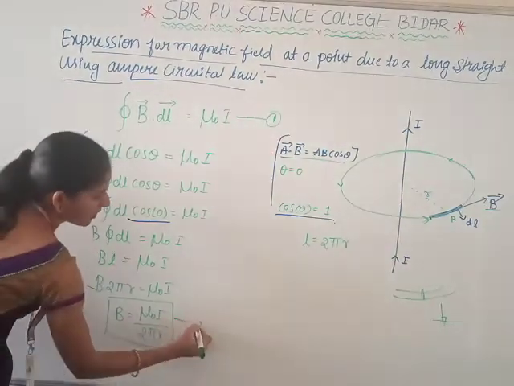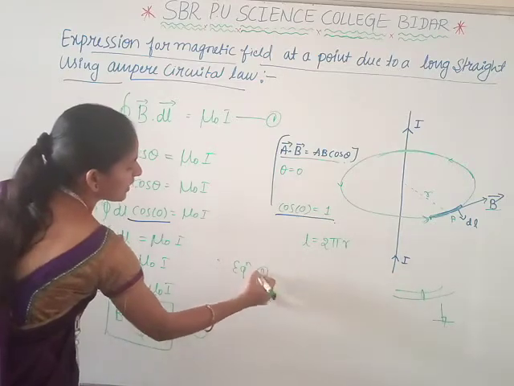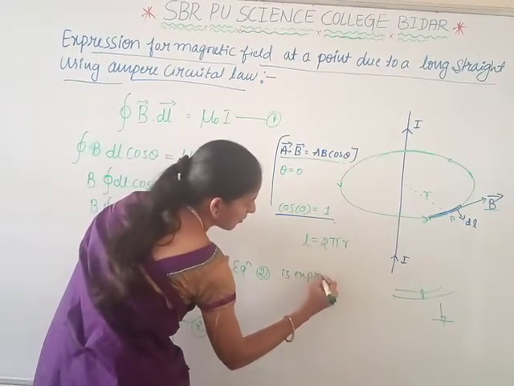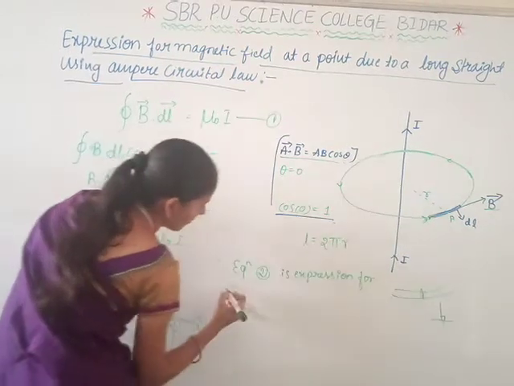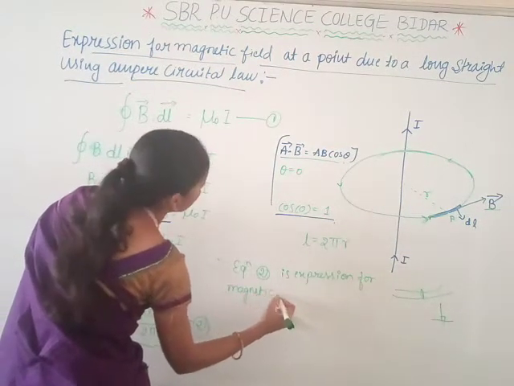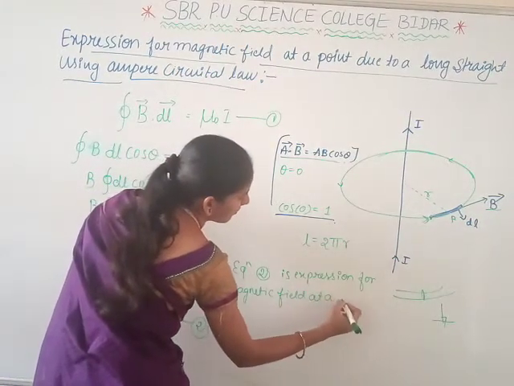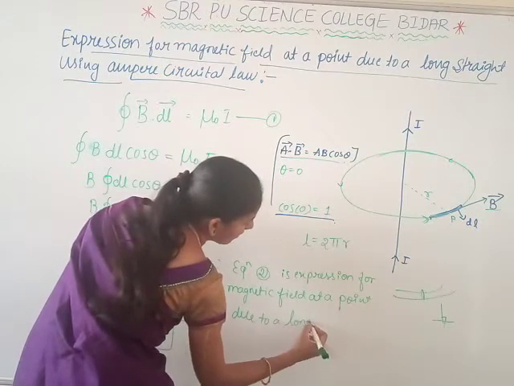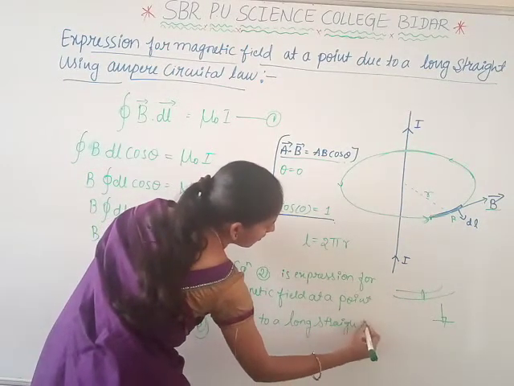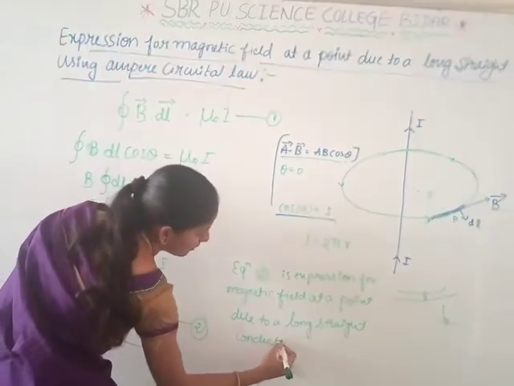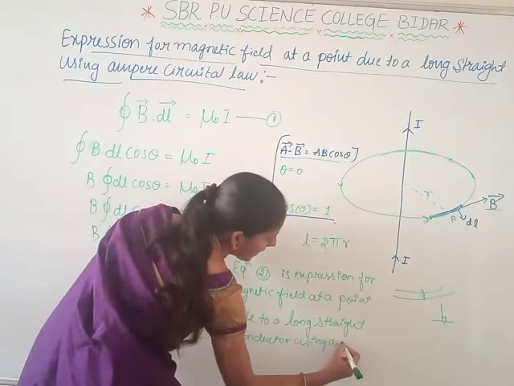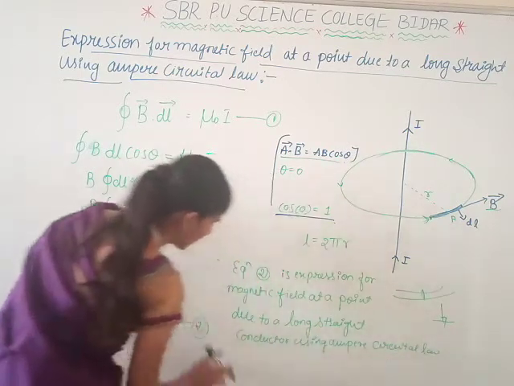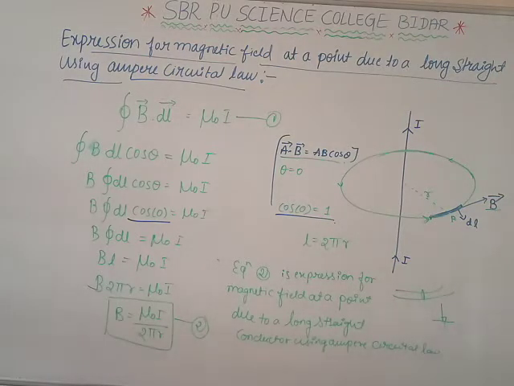Equation 1, equation 2. Therefore, equation 2 is the expression for the magnetic field at a point due to a long straight conductor using Ampere circuital law.